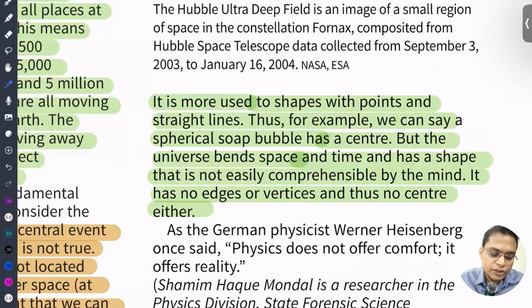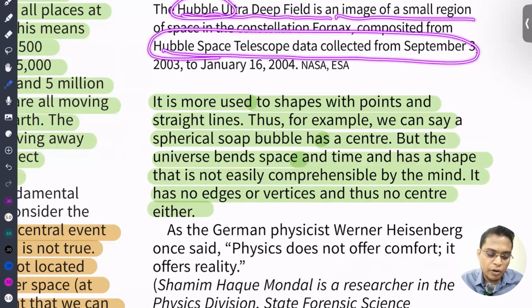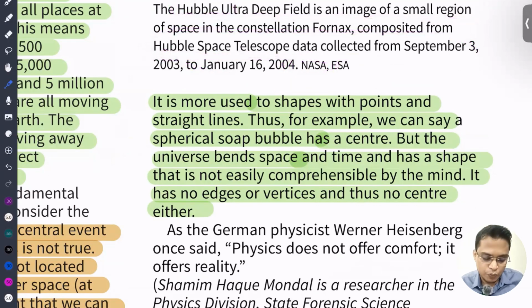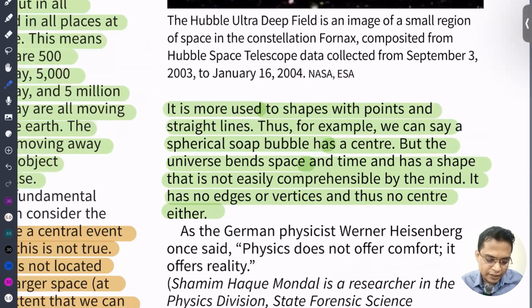So, Hubble Ultra Deep Field image. Here you can see about the Hubble Space Telescope. You have to study about the Hubble Space Telescope. The telescope was launched by which country? You have to remember it is NASA. Hubble Space Telescope. चलिए आगे बढ़ते हैं.